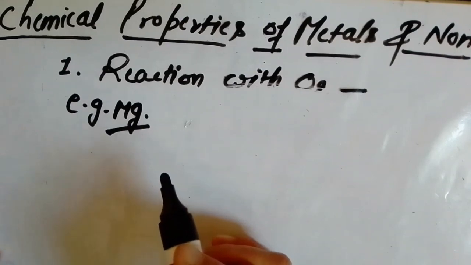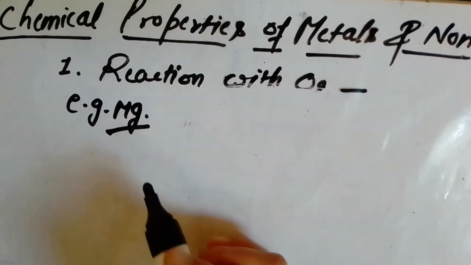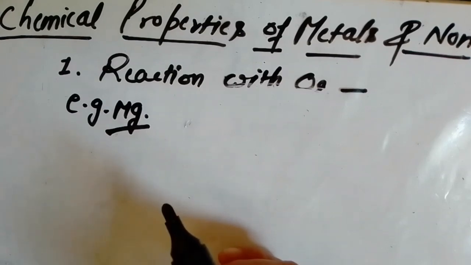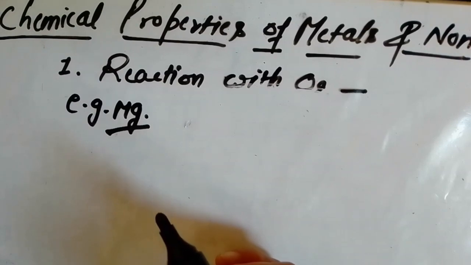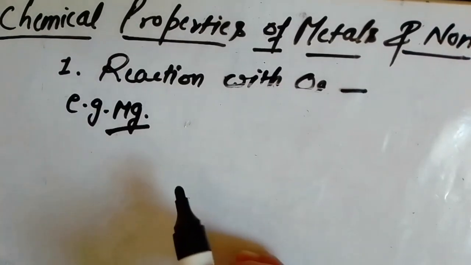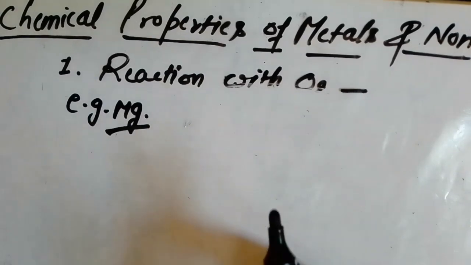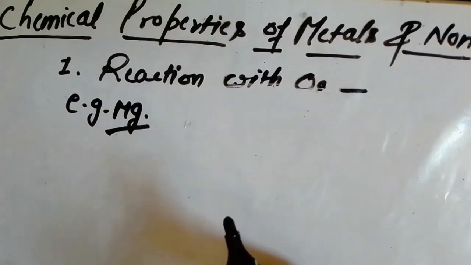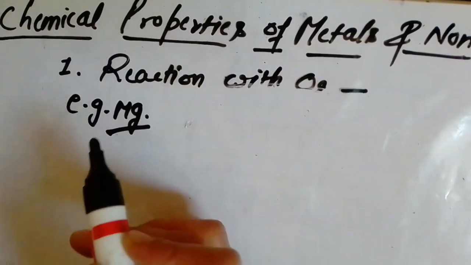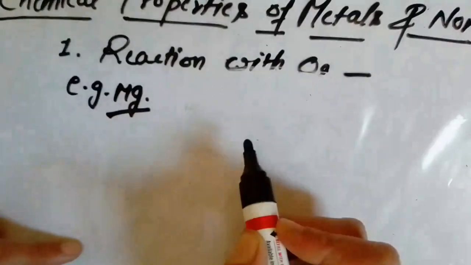So when blue litmus paper turns into red, blue into red, that shows that the material under study is acidic in nature. But when color changes from red to blue, that shows the basic nature. Right? So first of all, I will write the equation after this. How will we do this activity?